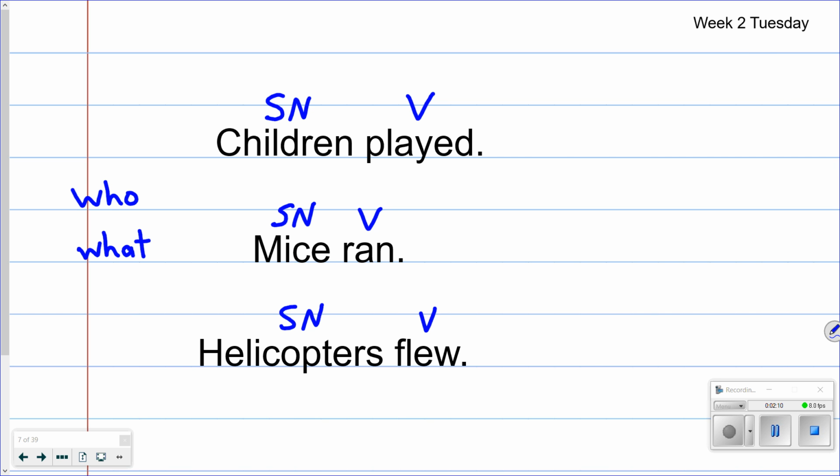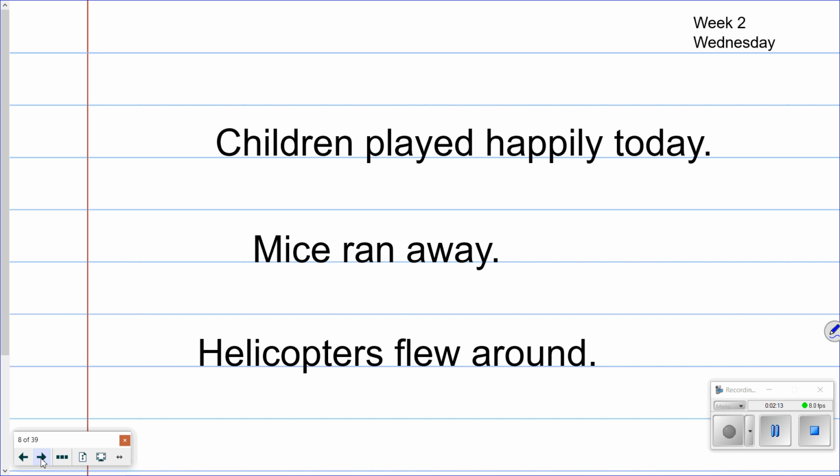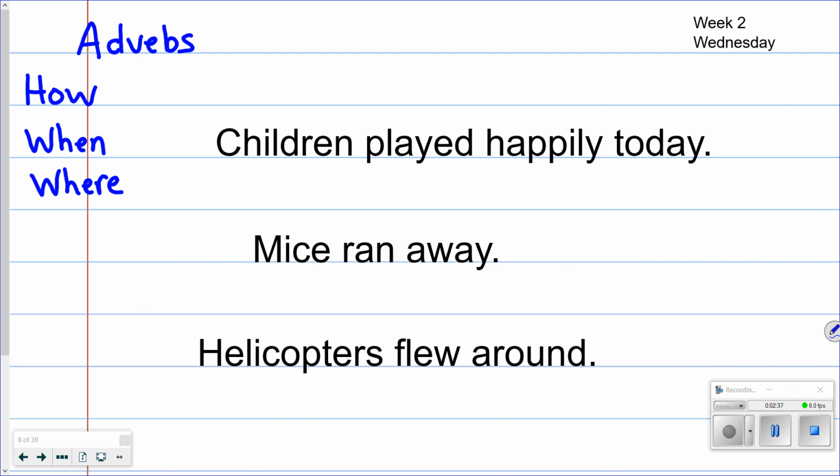All right, so now we're going to move on to today's sentences. Today's sentences are a little bit longer because we've added in the adverbs. And so the adverbs are the words that tell us, we're going to write it up here, adverbs tell us how, when, and where. So when we look at the verb, so our adverb jingle tells us to go to the verb and ask how, when, and where. And anything that answers those questions is going to be an adverb.